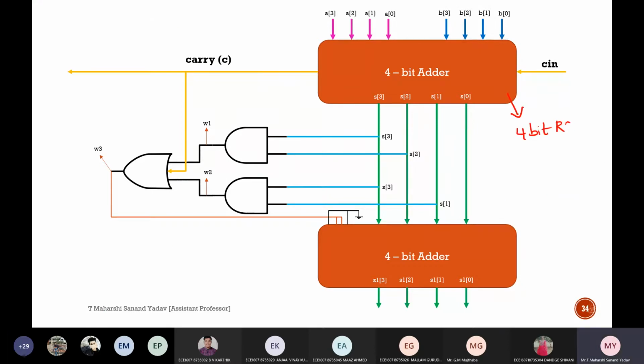4-bit ripple carry adder will be the code. Here also same story. 4-bit ripple carry adder code. And how we got this particular combinational circuit? If you observe here, two AND gates are there and one OR gate is there. And this is one of the combinational circuit. What is the use of it?